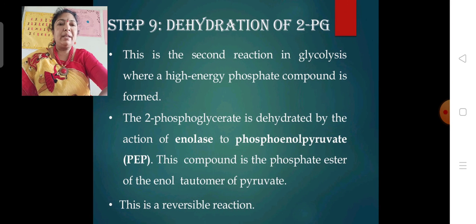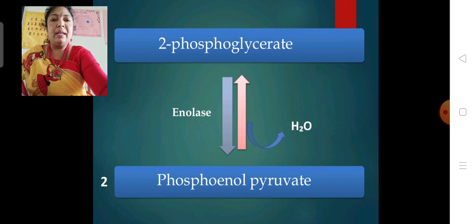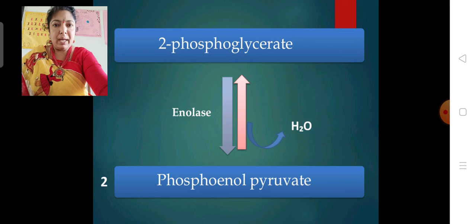Next, the 9th reaction is a dehydration process in which a water molecule is liberated. 2-phosphoglycerate is dehydrated into the enol, phosphoenolpyruvic acid, in the presence of the enzyme enolase. This is a reversible reaction. So here, 2-phosphoglycerate is converted into phosphoenolpyruvate by the liberation of one water molecule in the presence of enolase. This is the dehydration process.